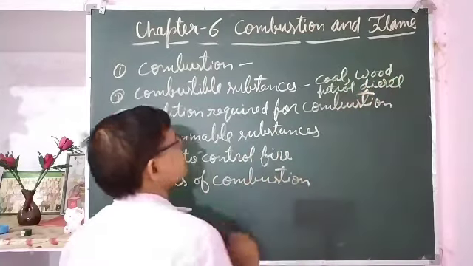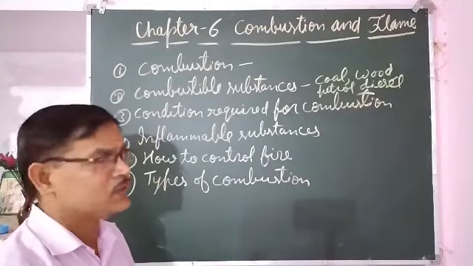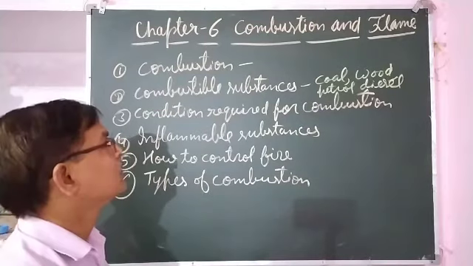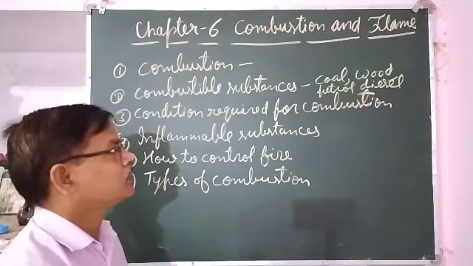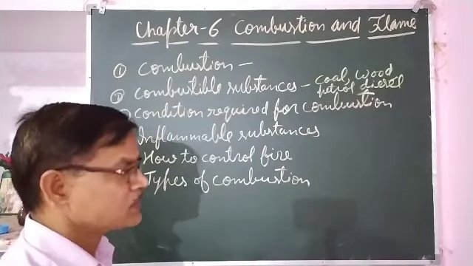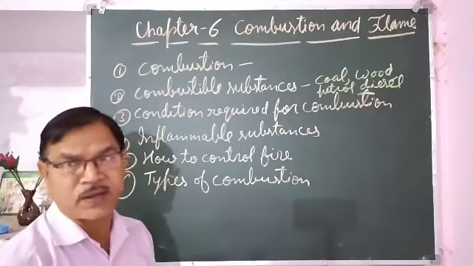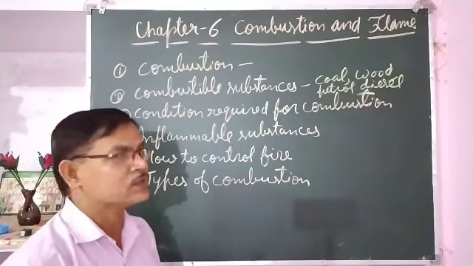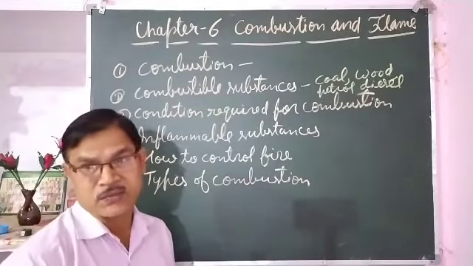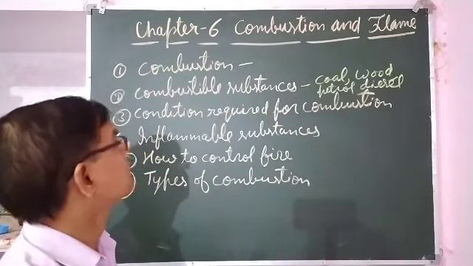Substances that can catch fire, that can burn, are combustible. Those that do not catch fire are non-combustible substances, such as glass, iron, stone. Even if you try, they will not catch fire. Substances which catch fire on heating are combustible substances.